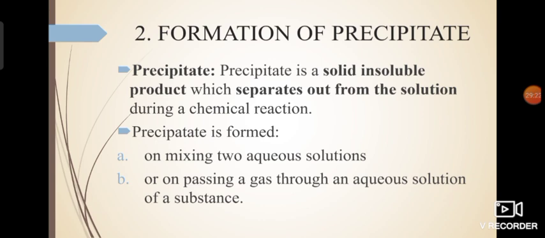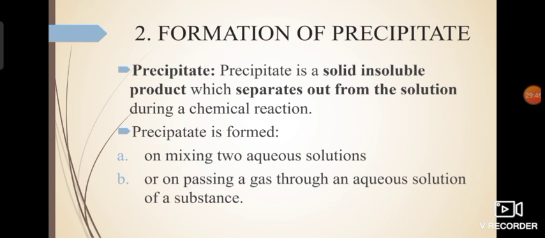Precipitate is a solid insoluble substance. First of all, it is a solid. Precipitate is a solid substance, not a liquid substance, not a gaseous substance. Okay, and it is insoluble. I hope you know the difference between soluble and insoluble. A substance which is completely dissolved in a liquid is soluble. A substance which remains undissolved in a liquid is insoluble.